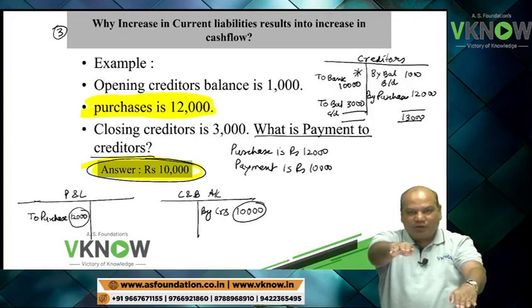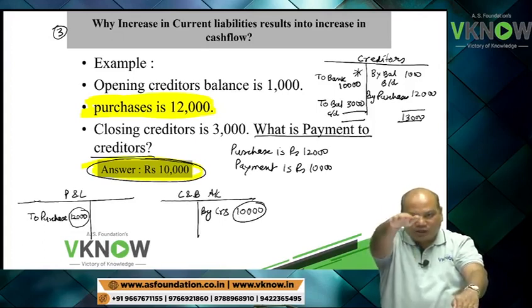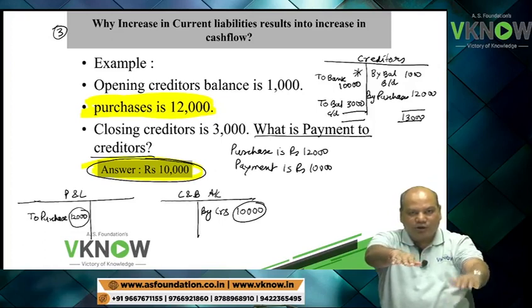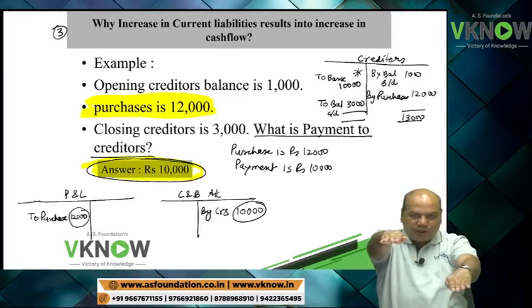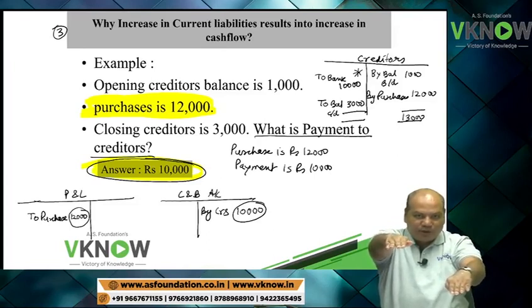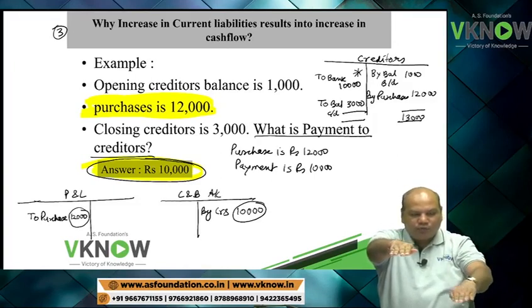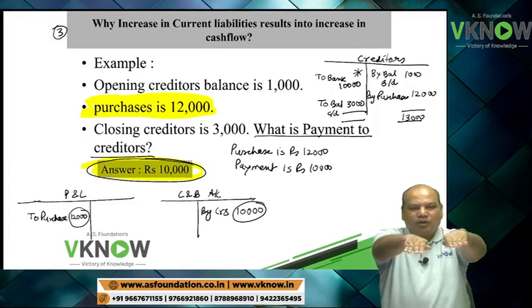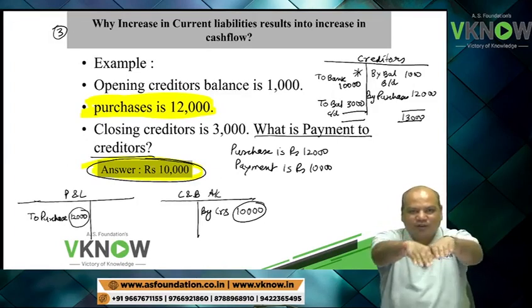Profit is below cash. I am starting from profit and I have to reach cash. I have to add. When I add, then the two will become equal.